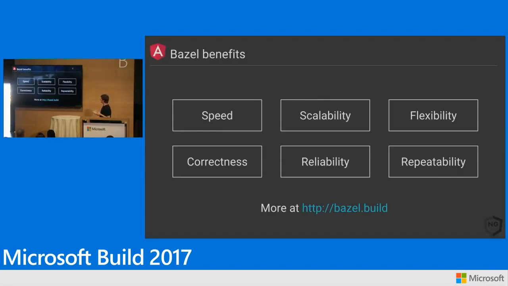And so one of the things that we want to make sure is that all of the stuff that we get inside of Google, we get with Bazel. So for example, I could pull up my laptop here, check out Gmail, and build it. Blaze would bring in all the dependencies, everything I need to build Gmail. So this is how we do everything at Google. And frankly, it's awesome. It's an amazing, amazing tool. It's hard to use. It's not easy to configure. But we want to make sure that developers get all of these amazing benefits.